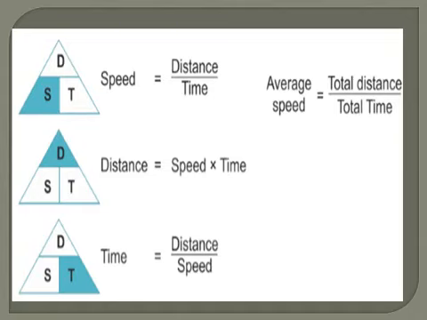Total distance divided by total time will give you average speed. After you get familiarized with this, replace this triangle with your own letters. That is, speed is V, distance is S, time is T. So with this you get practiced. I have given it to you with these letters in order to make you learn easily.